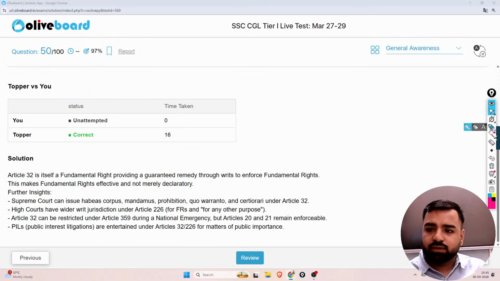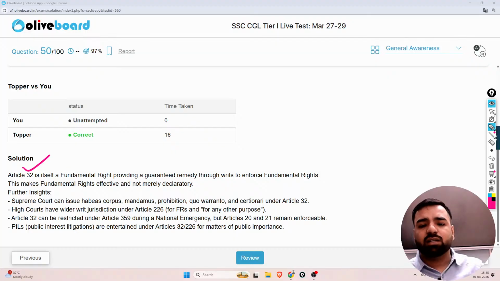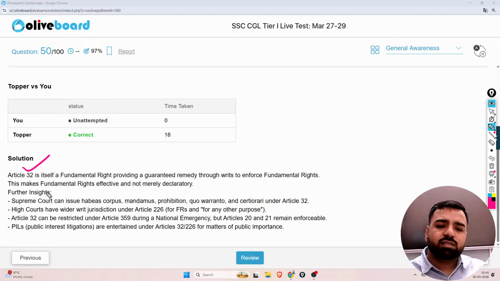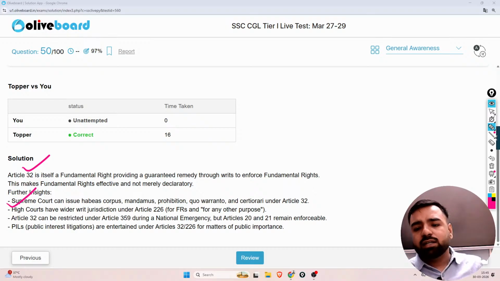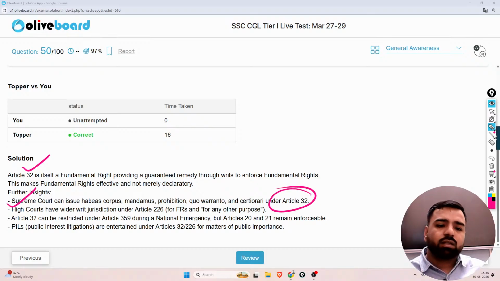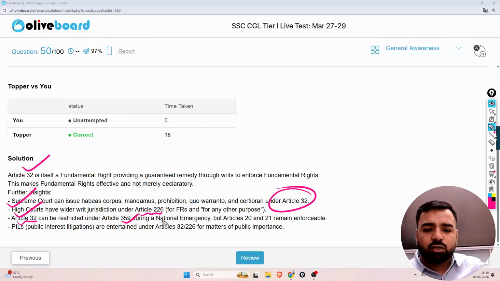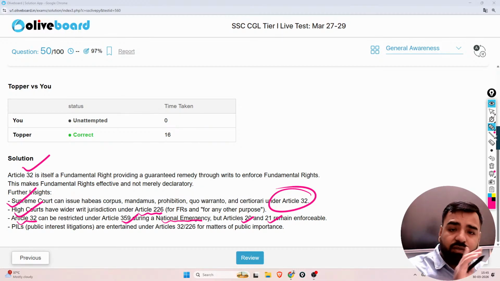More about it, these things are very important. Article 32 is itself a fundamental right, providing a guaranteed remedy through the writs to enforce fundamental rights. This makes the fundamental right effective and not merely declaratory. The Supreme Court can issue habeas corpus, mandamus, prohibition, quo warranto, and certiorari under Article 32. High courts have wider jurisdiction under Article 226, that is for FRs and for any other purpose. Article 32 can be restricted under Article 359 during national emergency, but Articles 20 and 21 remain enforceable, which we have discussed in a previous question.